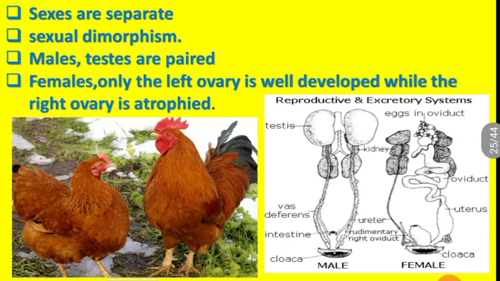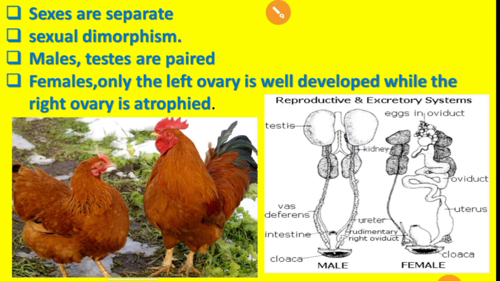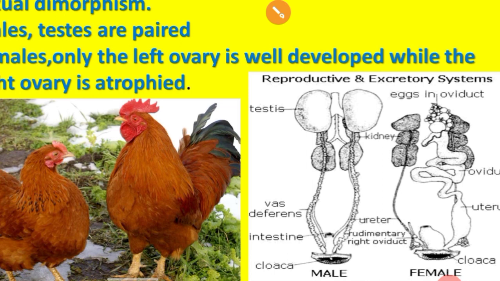Sexes are separate. Sexually dimorphic. Male and female sexes are separate, so it is a sexually dimorphic animal. Male testes are paired. See the male reproductive system. In the female, the left ovary is well developed. This is the left ovary.